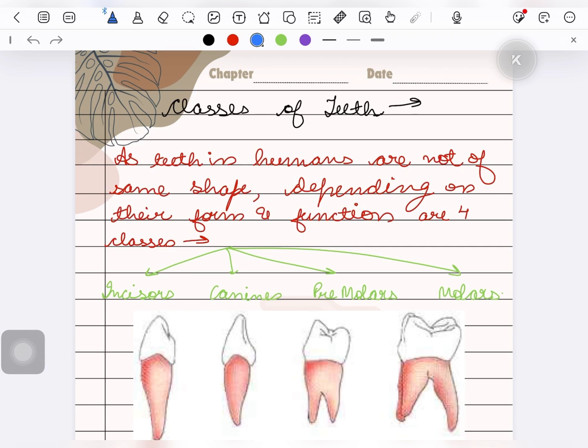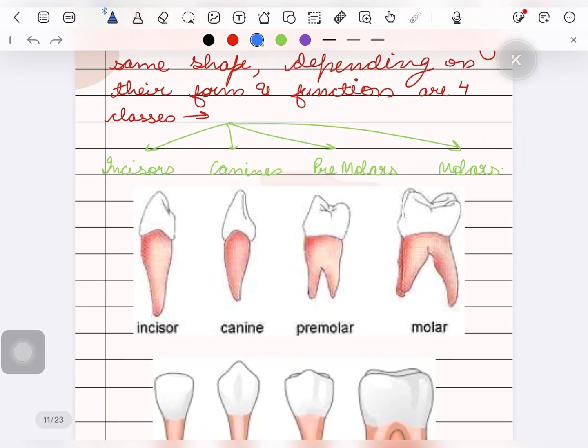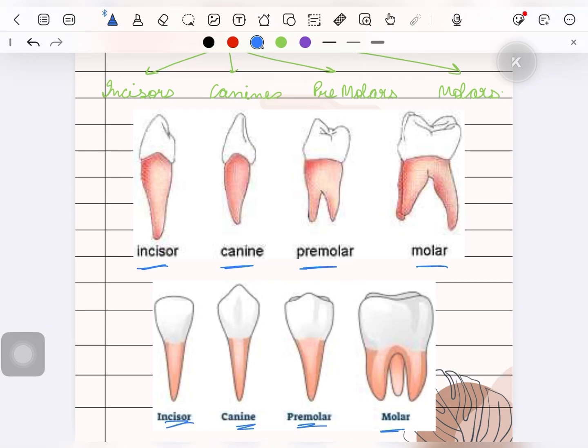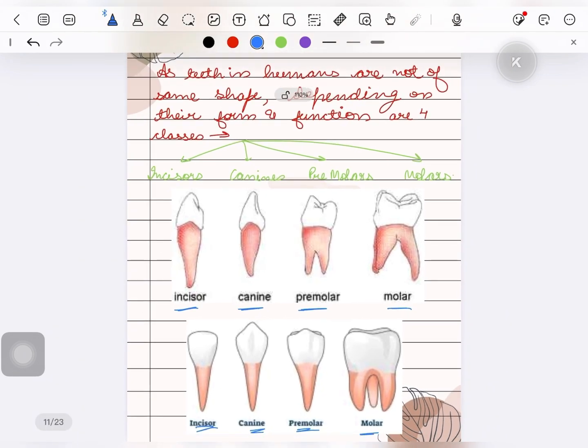As teeth in humans are not of the same size and not of the same shape, depending on the form and function, there are 4 classes of teeth. The first are incisors, then canines, premolars, and molars. Okay, this is how they look and this is how they vary in shape. This is for the permanent dentition.